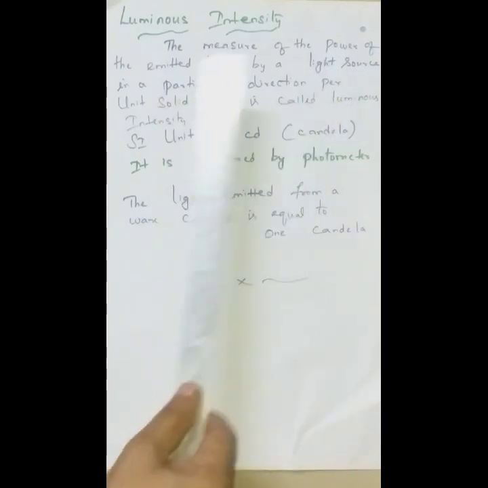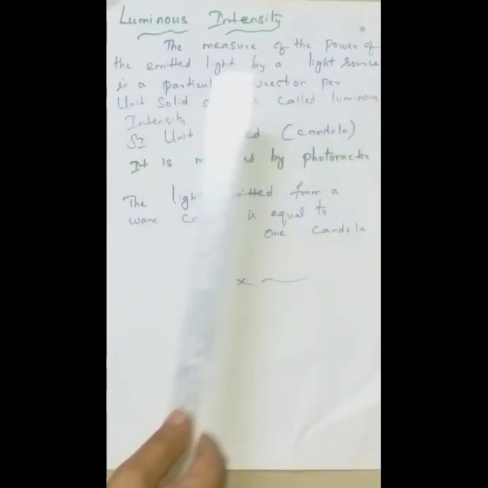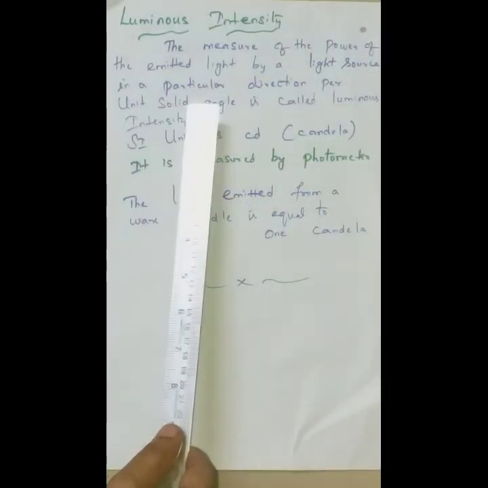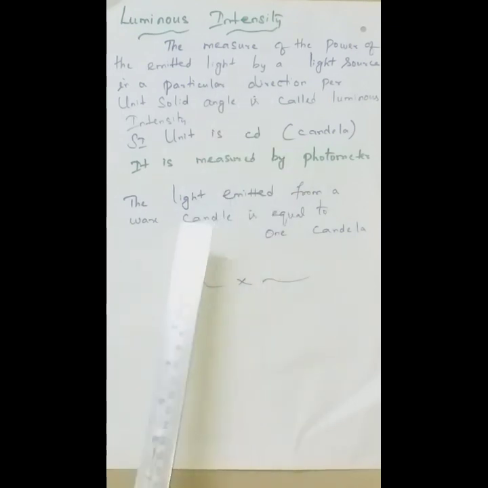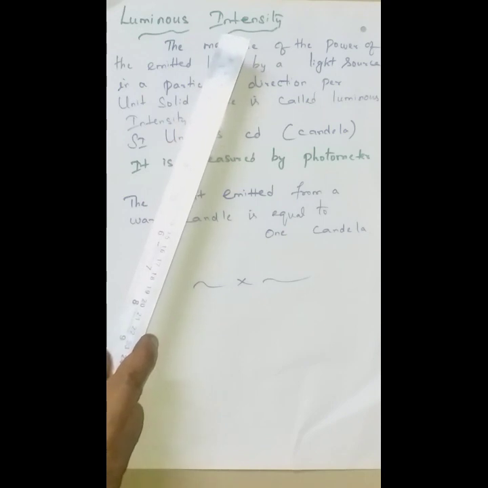The measure of the power of emitted light by a light source in a particular direction per unit solid angle is called luminous intensity. Before explaining the definition, I will say this: the light emitted from a wax candle is equal to 1 candela. When we compare the light emitted from the candle and from the sun, both are light, but the intensity is different. I think now you can easily understand.